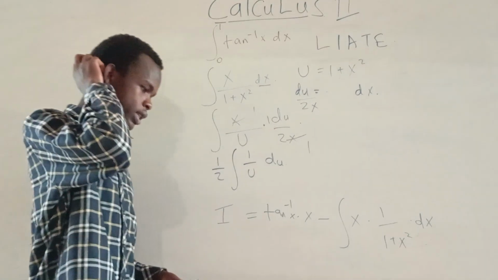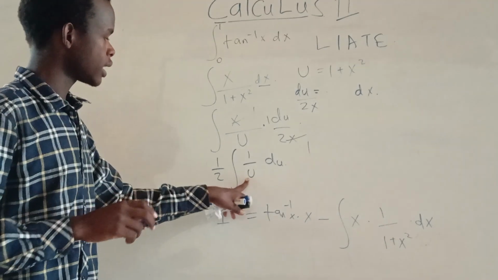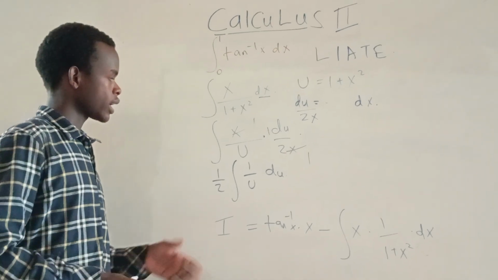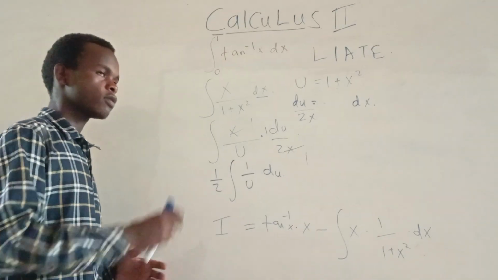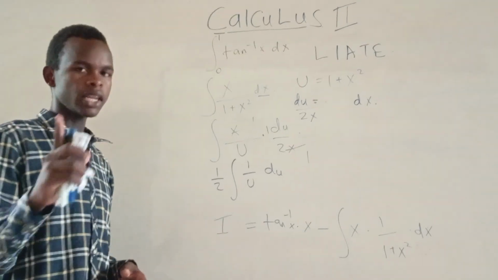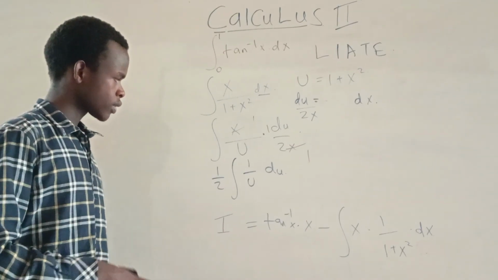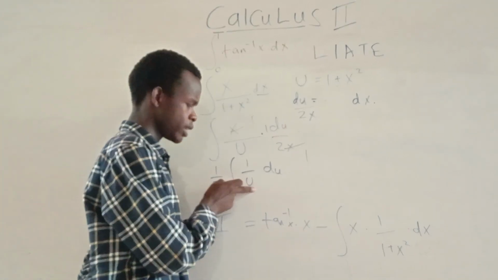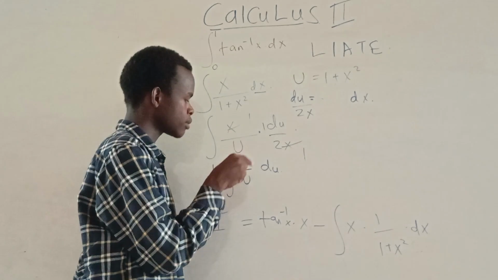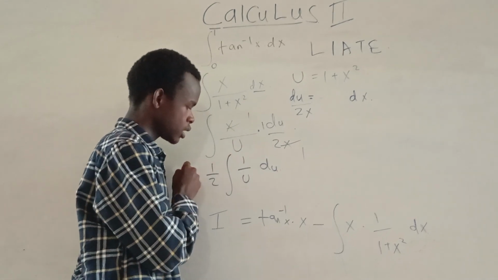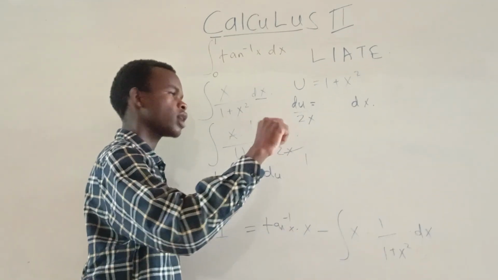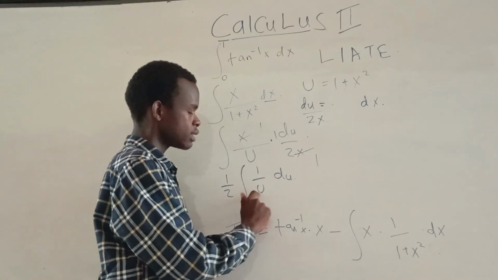So usually for 1 over a variable or any other function, we are allowed to write ln of the absolute value of that function, the denominator, only when, if you find the derivative of the denominator, it equals or resembles the numerator. We are allowed to write ln, the natural logarithm of the absolute value of the denominator. So for this case, this is u.